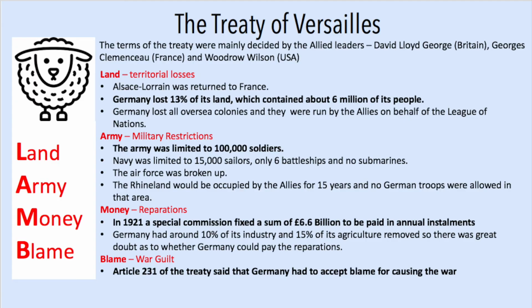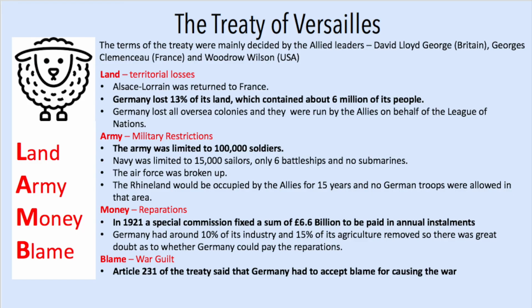For money and reparations, in 1921 a special commission fixed a sum of £6.6 billion to be paid in annual instalments. Germany had around 10% of its industry and 15% of its agriculture removed, so there was great doubt as to whether Germany could actually pay the reparations. The heavy reparations seemed unfair to Germans, as it would cause lasting damage on Germany's economy.